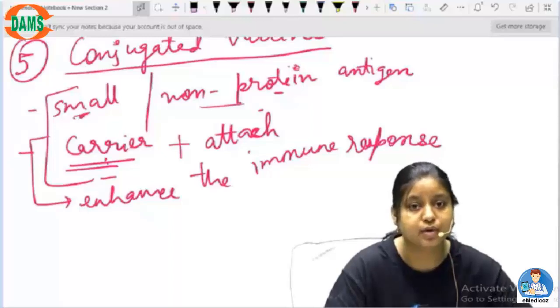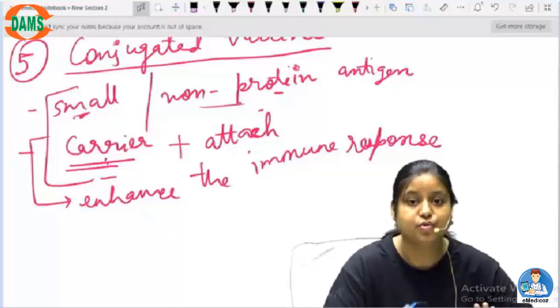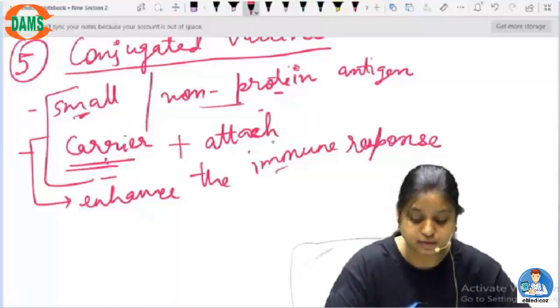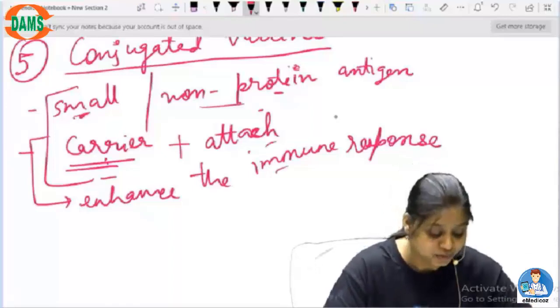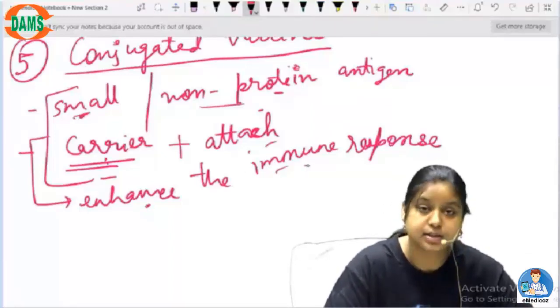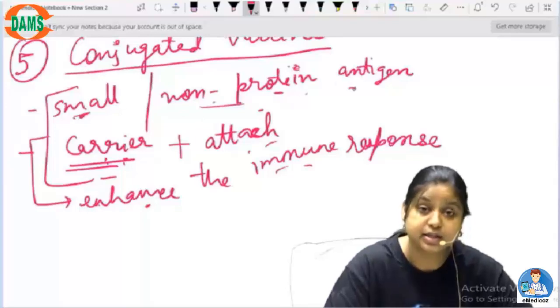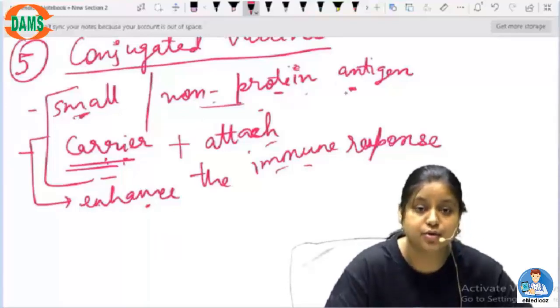Once you read it, you will remember it. So do not skip this part of your syllabus. Do read it, because this will fetch you very easy marks. So it is necessary to enhance the immune response. That is why a carrier is used with the antigen here, and it is then made into a vaccine.